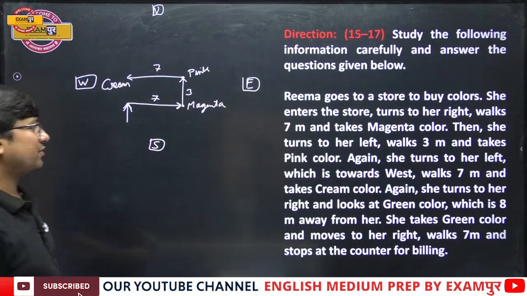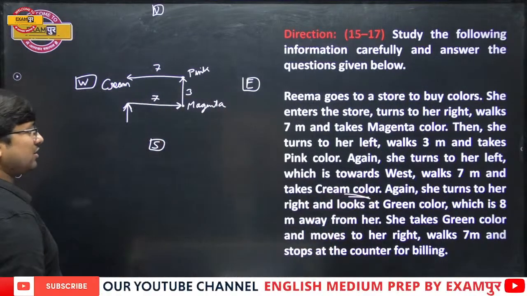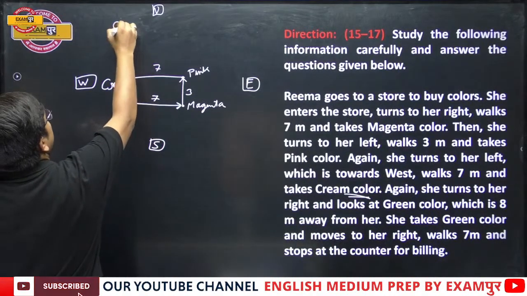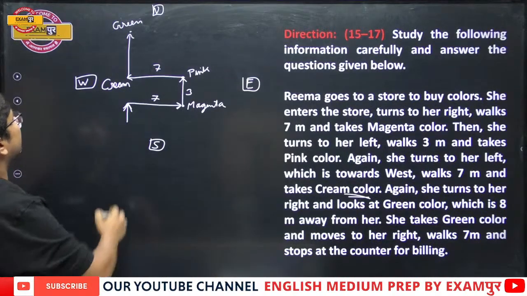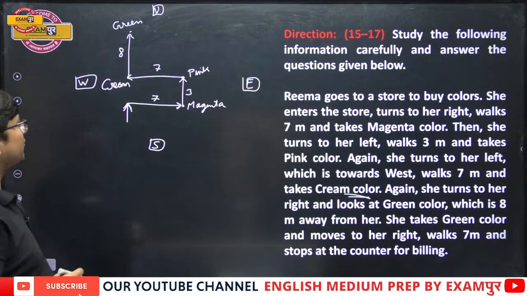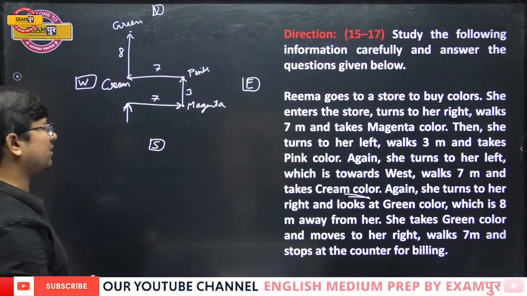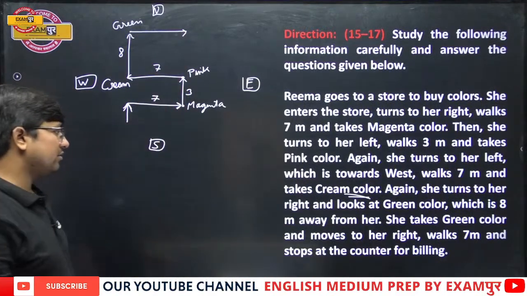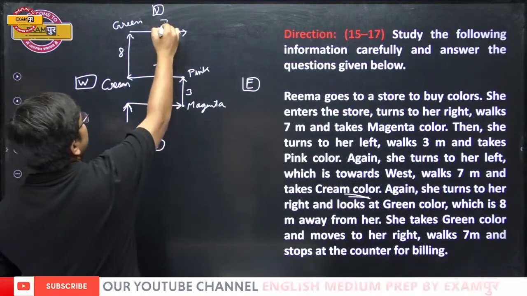After cream color, she turns to her right and looks at green color, which is 8 meter away from her. She takes green and moves to her right. Walks 7 meter and stops at the counter.